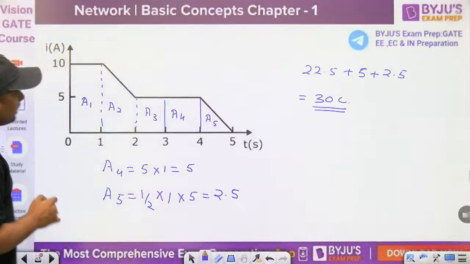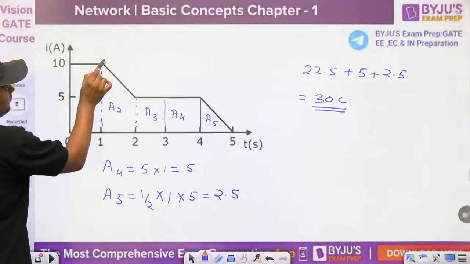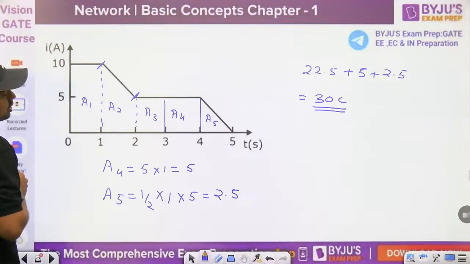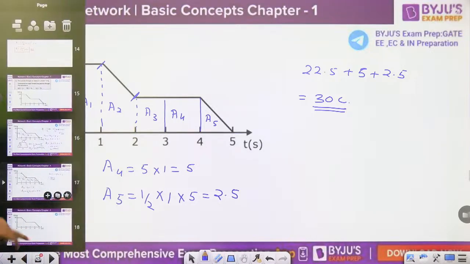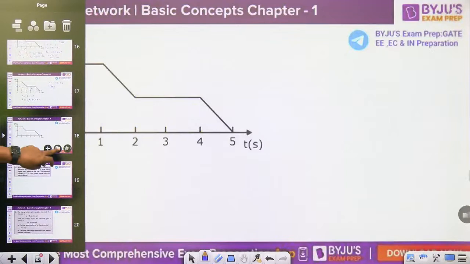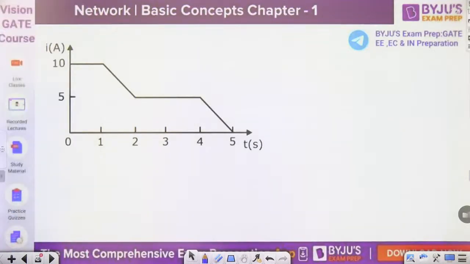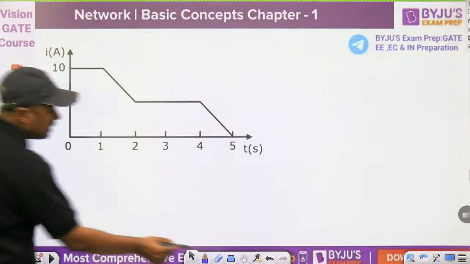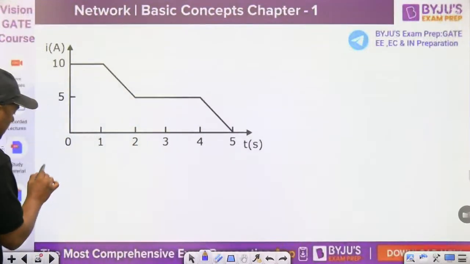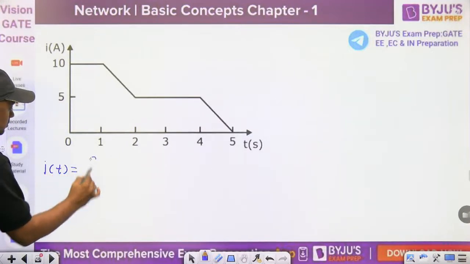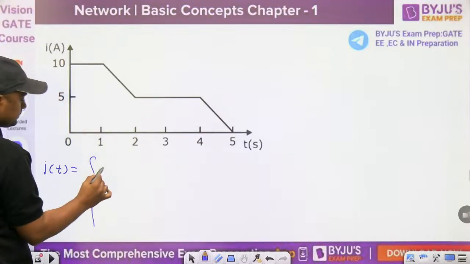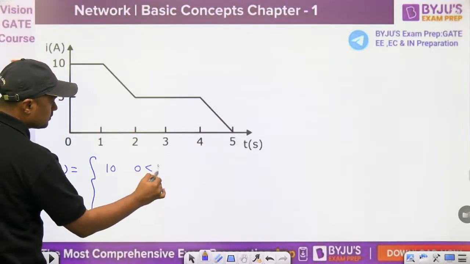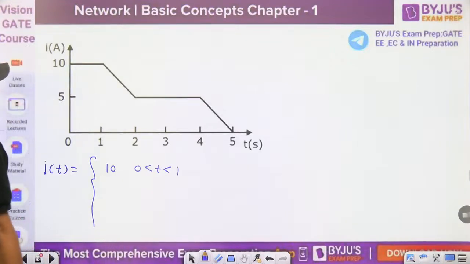Now, tell me, what is the current from this point to this point? What is the equation of the current? Just find this, because this is a very important one. How can we find the equation of the current here? Now watch this. If you want to write the current at all times, first of all, from 0 to 1, it is 10 ampere.